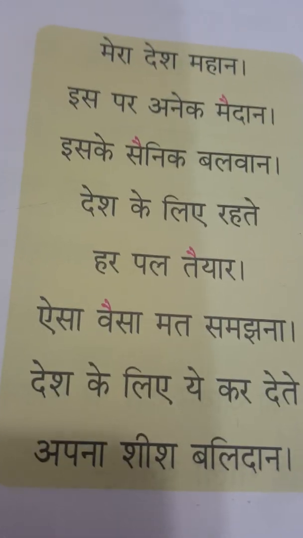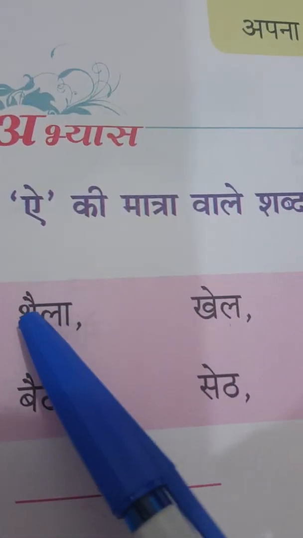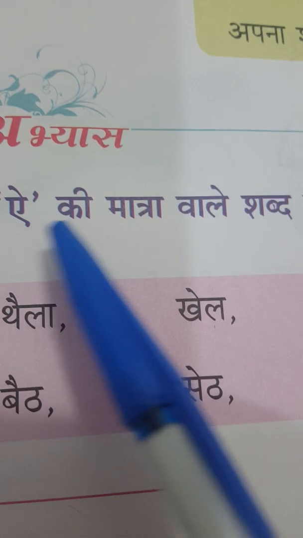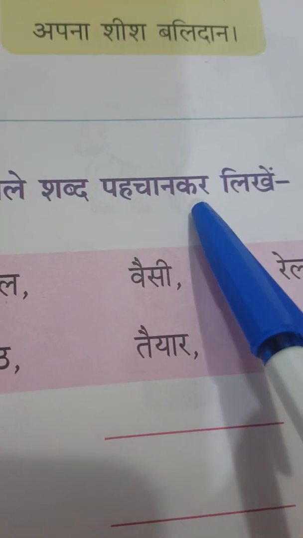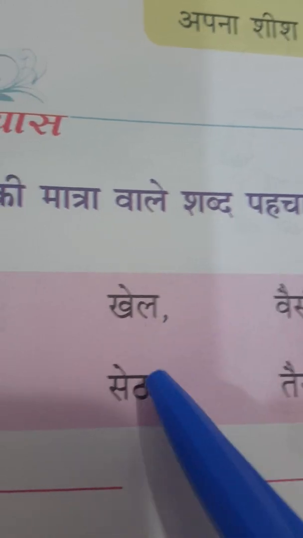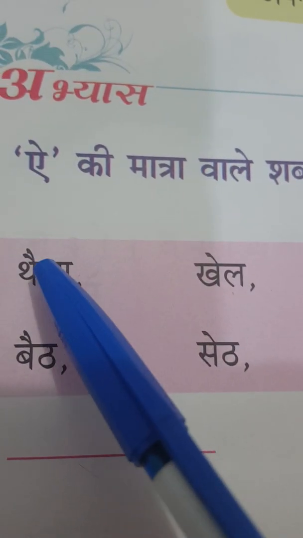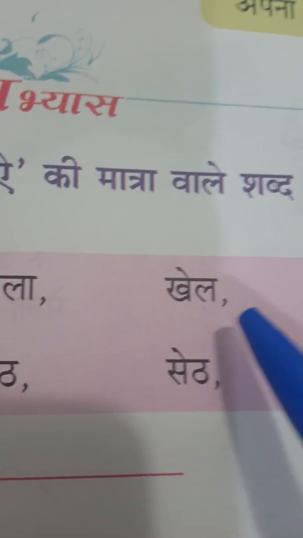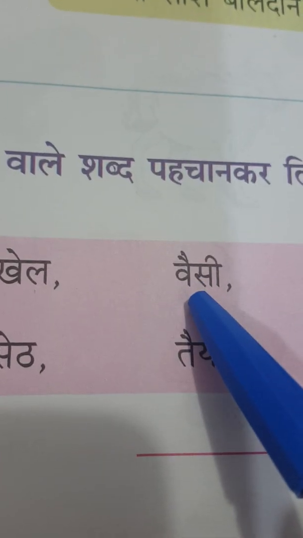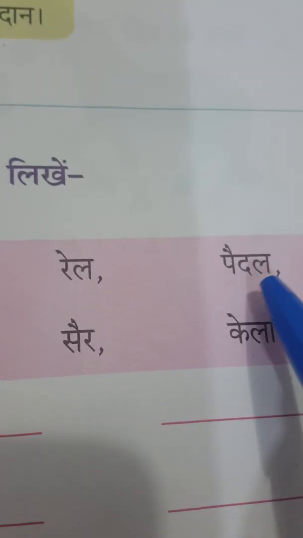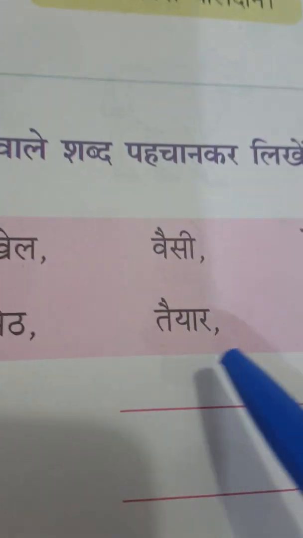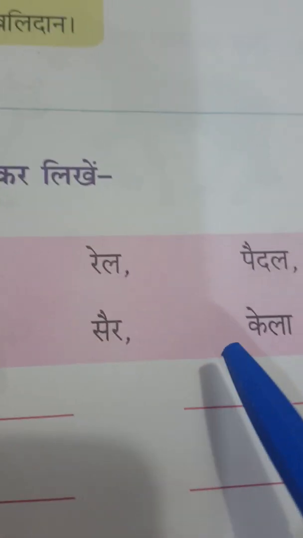Then we have some words here. We have to choose the A letter words. This is an exercise. I ki matra wale shabd pehchan kar likhe. Last time we had A words, we had to choose them, but now here we have I ki matra wale shabd. You have to choose them and write them down. So you have thaila, khel, vaisi, rail, paidal. Then we have bat, seth, taiyar, sair and kela.